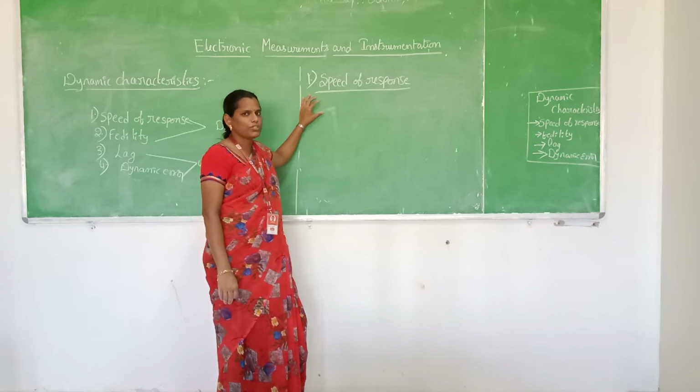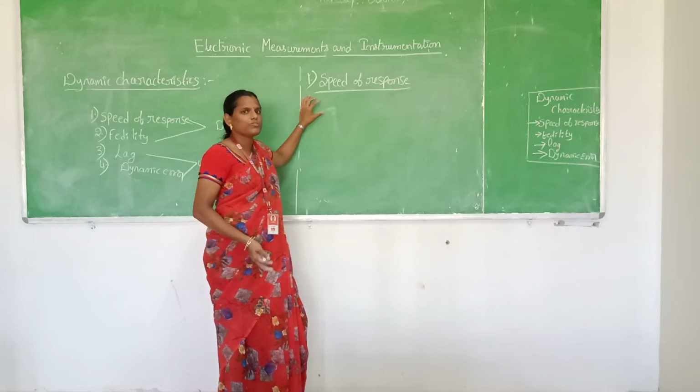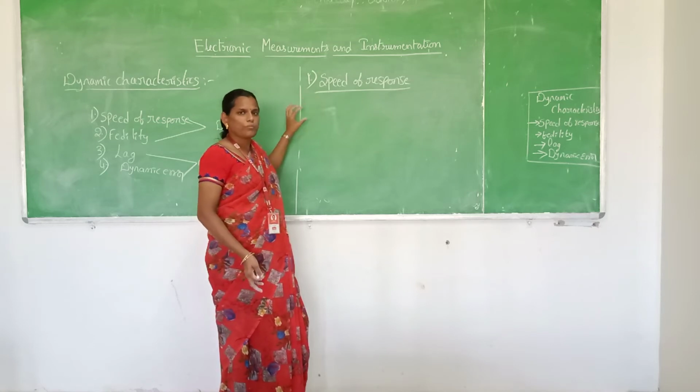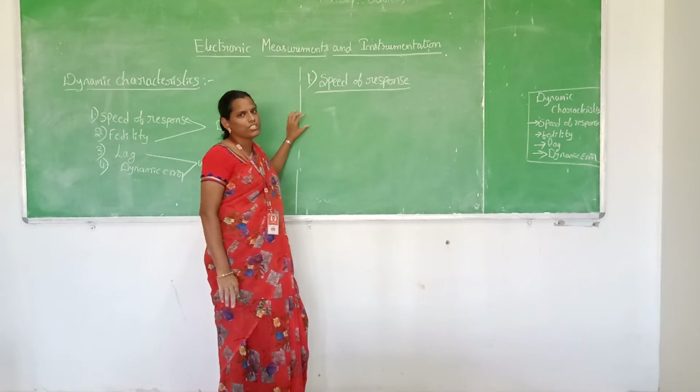So what is the speed of response? It is defined as the ability of the instrument to respond rapidly with respect to the change in the measured variable. It is called the speed of response, which is a desirable characteristic.